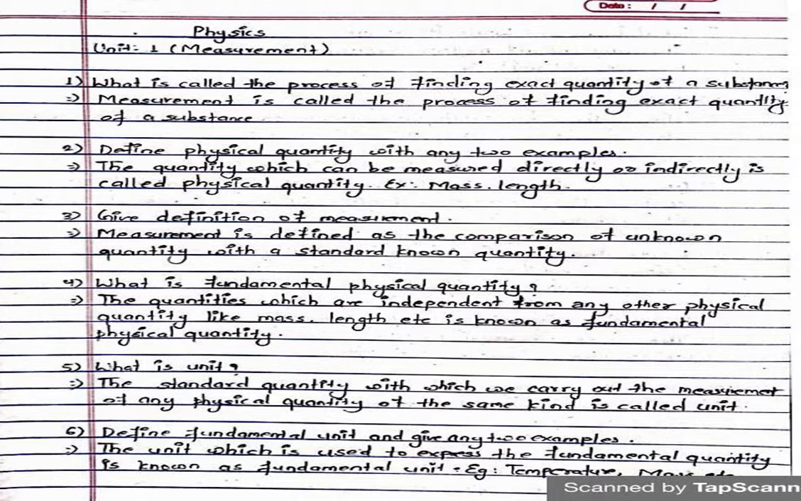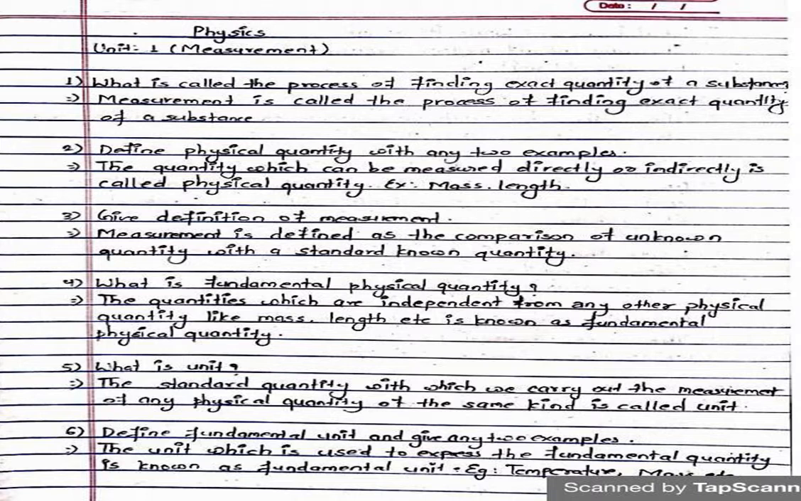Another one is, define physical quantity with any two examples. Very simple question. The quantity which can be measured directly or indirectly is called as physical quantity. Example: mass, length. Something like emotion, anger, these things can't be measured, so they are not physical quantities. Another thing is quick definition of measurement. Already discussed there. Measurement is defined as the comparison of an unknown quantity with a standard known quantity.